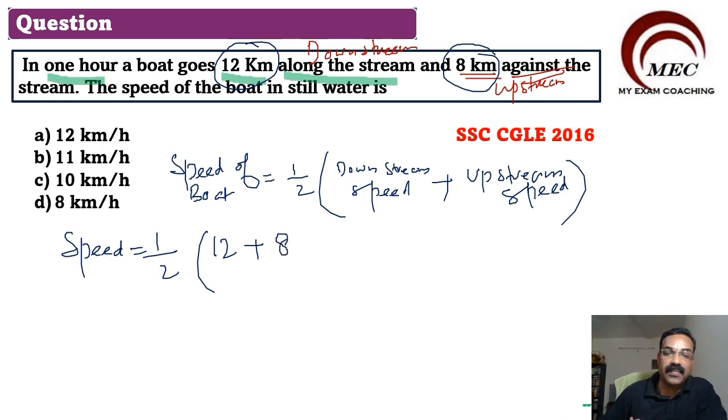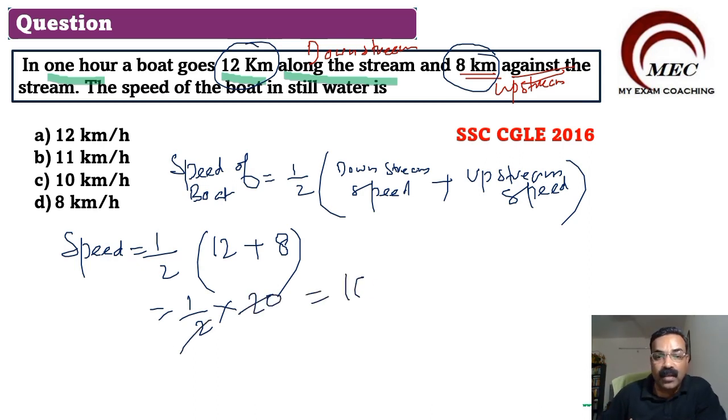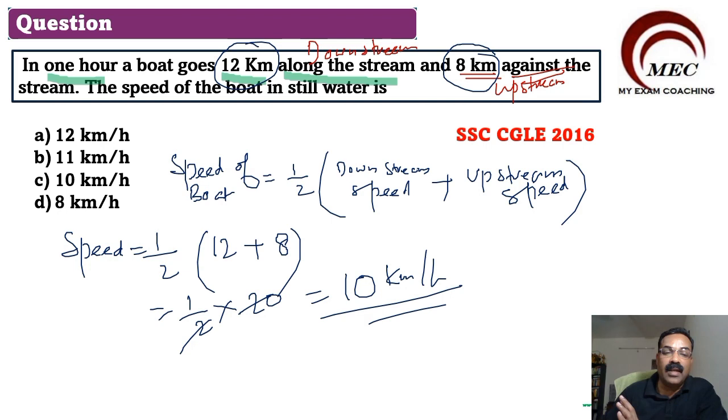So how much will it be? 1 by 2 into 12 plus 8, that is 20. Cut this 2, it will become 10. So what is the speed of the boat? 10 kilometer per hour. Accordingly, we will mark the correct option as option C, 10 kilometer per hour.